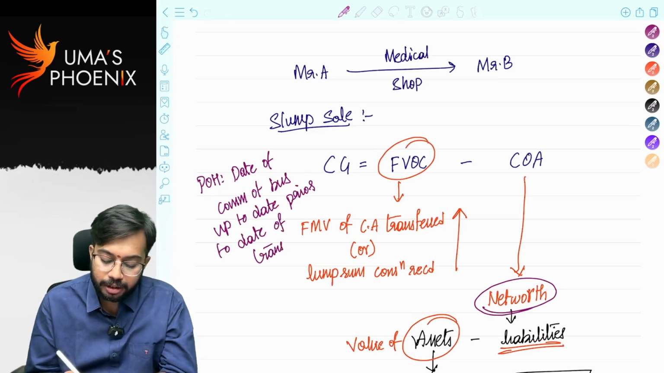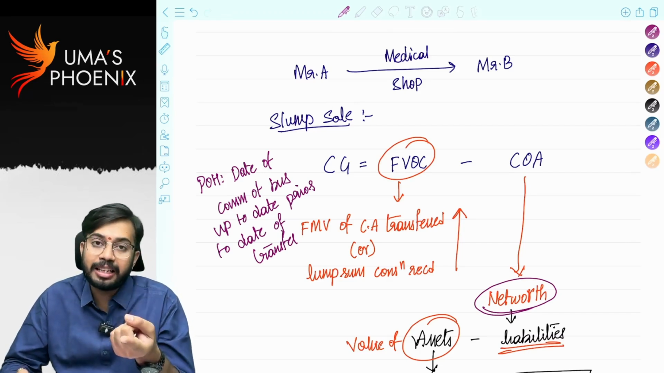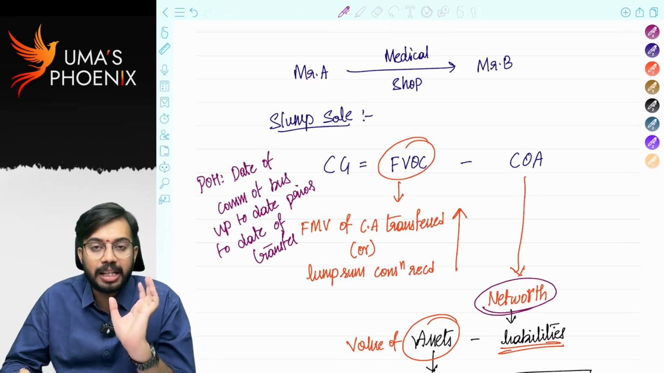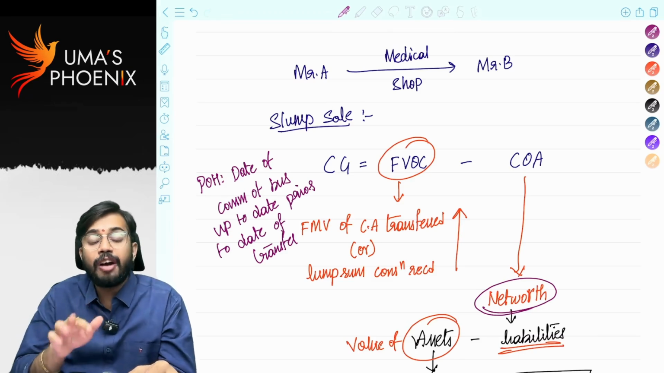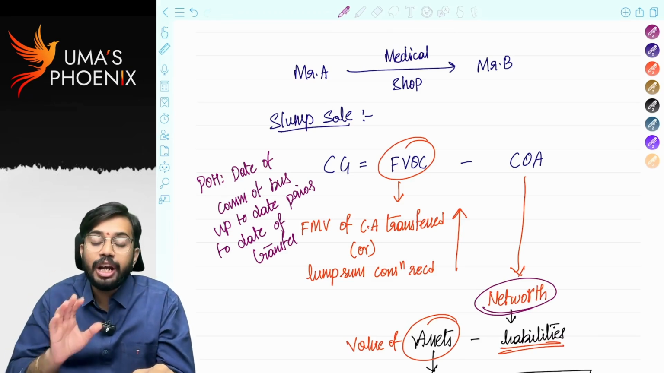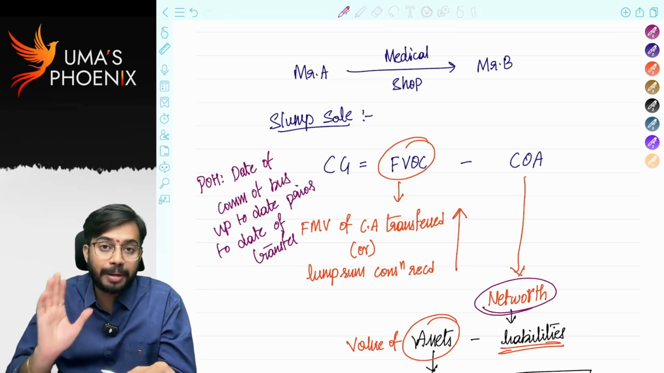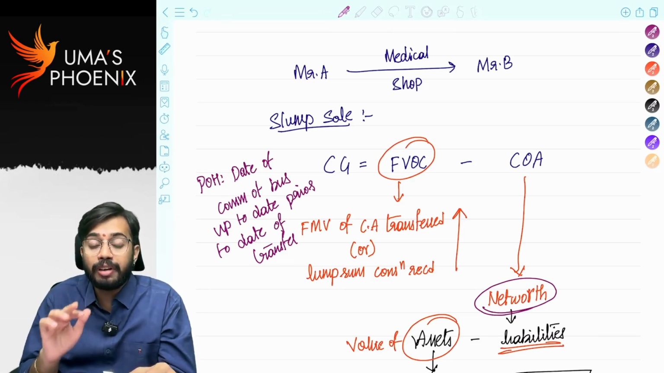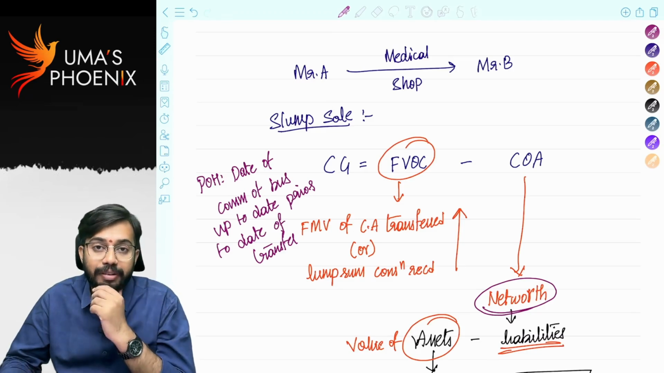Before 23rd July 2024, if period of holding of business is greater than 36 months, then long-term capital gains will arise. If period of holding of business is less than 36 months, short-term capital gain will arise. On or after 23rd July 2024, if period of holding of business is greater than 24 months, long-term capital gains will arise. On or after 23rd July 2024, if period of holding of business is less than 24 months, then short-term capital gains will arise.